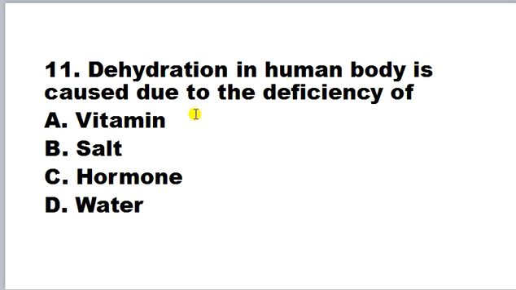Dehydration in human body is caused due to the deficiency of vitamin, salt, hormone, water. So what is dehydration? Dehydration is the condition where there is an acute shortage of water in our body. This occurs when the amount of water leaving our body is greater than the amount of water consumed. So dehydration basically is a shortage of water in our body. So correct answer is D.